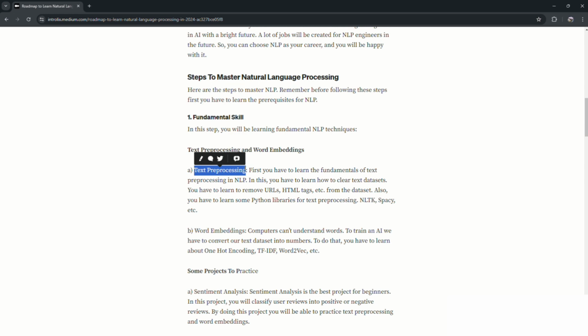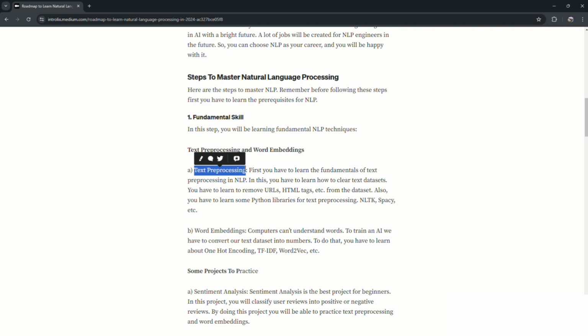You have to remove HTML tags, URLs, and many things that do not hold any information. You also have to remove punctuation and many things that do not hold any information, because you will not require these unwanted things, and the level of text pre-processing is dependent on your data set.